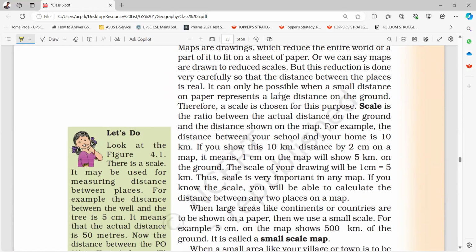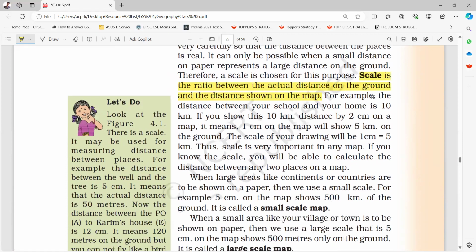It can only be possible when a small distance on paper represents a large distance on the ground. Therefore, a scale is chosen for this purpose. Scale is the ratio between the actual distance on the ground and the distance shown on the map. For example, the distance between your school and your home is 10 kilometers. If you show this 10 kilometer distance by 2 centimeters on a map, it means 1 centimeter on the map will show 5 kilometers on the ground. The scale of your drawing will be 1 centimeter is equal to 5 kilometers.